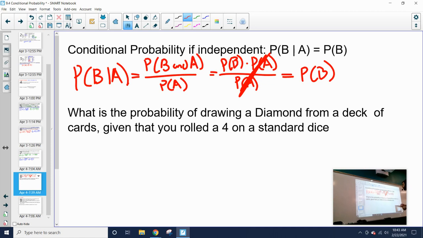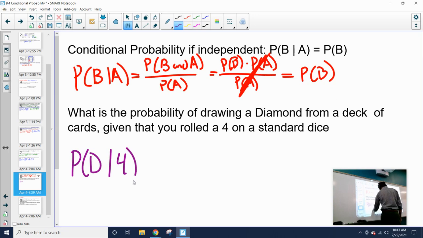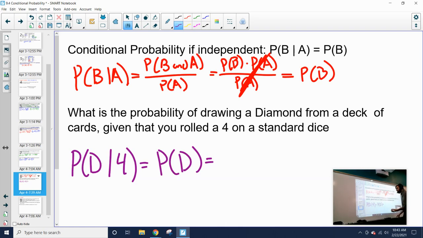All right, so what is the probability of drawing a diamond from a deck of cards, given that you rolled a 4 on a standard dice? Well, I know that drawing a diamond from a deck of cards, given that I rolled a 4, is just going to be equal to the probability of drawing a diamond, because I know that the 4 is not affecting my deck of cards at all. So what's the probability of getting a diamond? Well, there are 4 suits in our deck of cards that are split evenly, so it's going to be 1 out of 4, or 25%.